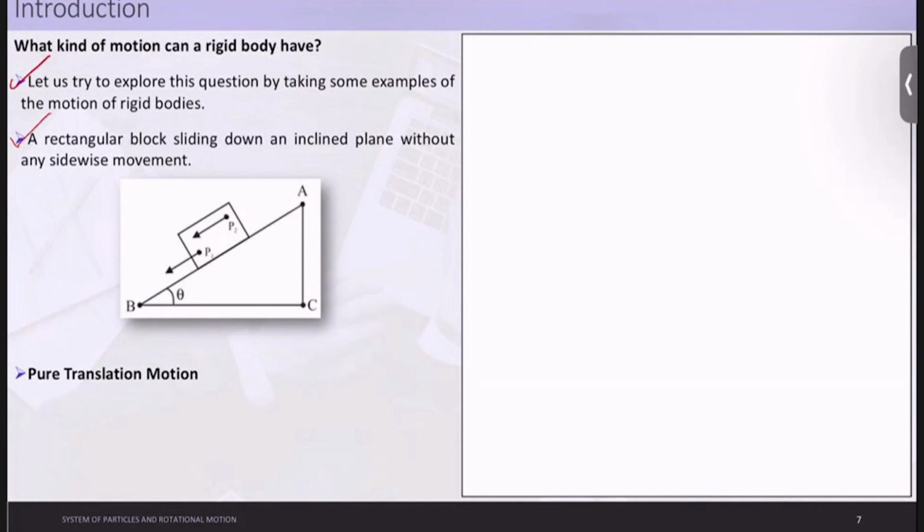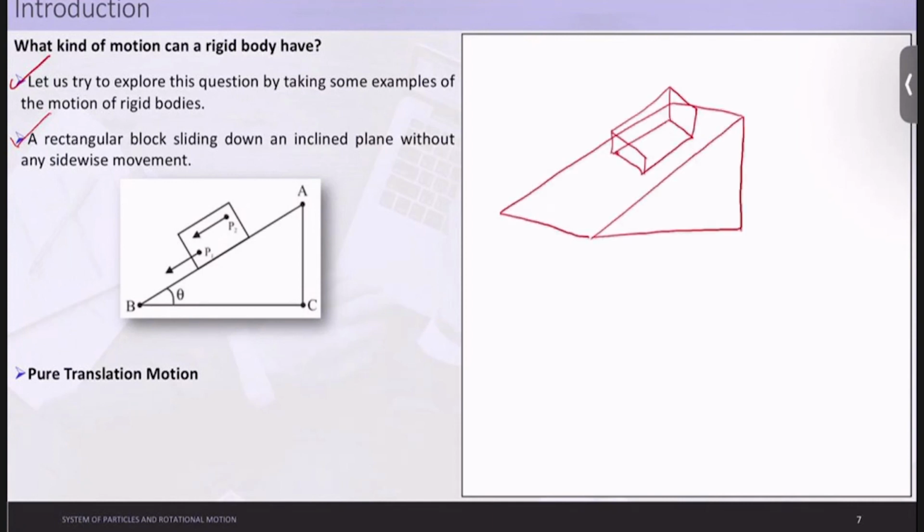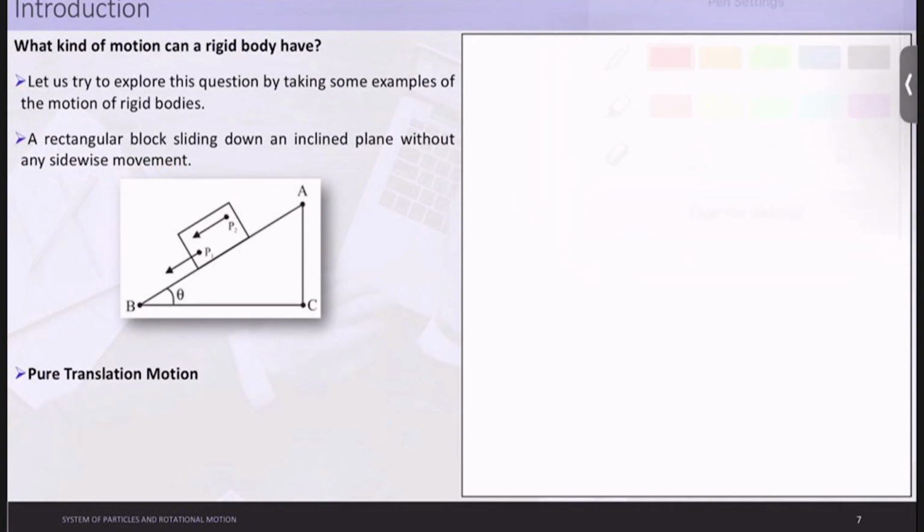Let me make a 3D figure for this. Let us take this to be the rectangular block, and it is being said that there is no sidewise movement. That means it is not moving in this direction, it is not moving in this direction. I hope that concept is clear. Now the block is a rigid body, so its motion down the plane is such that all the particles of the body are moving together. Please understand this very clearly.